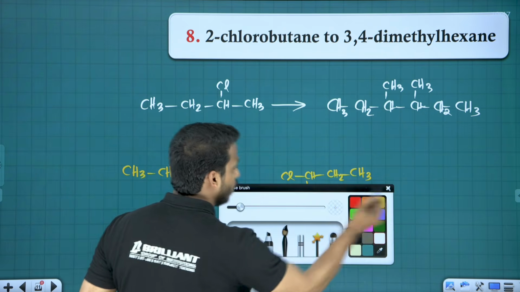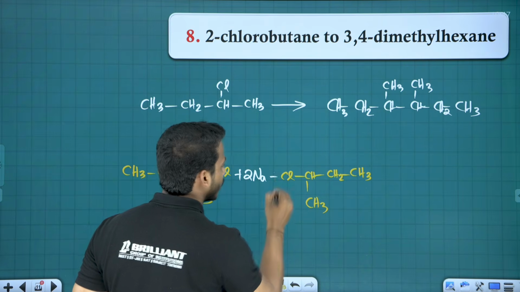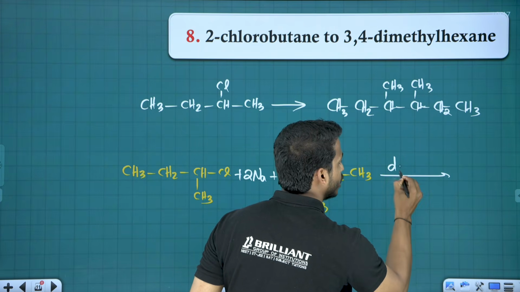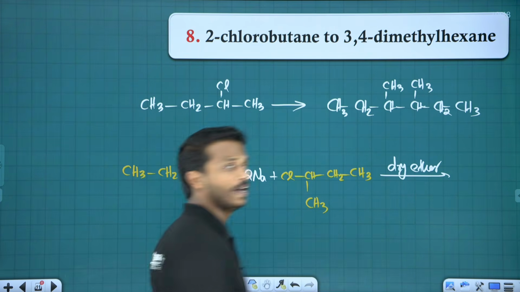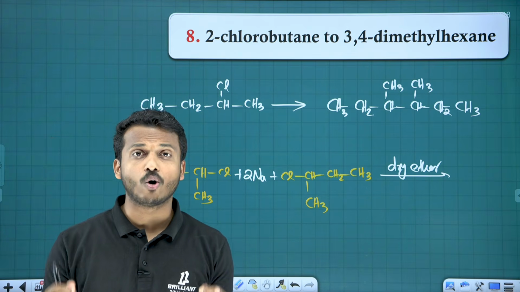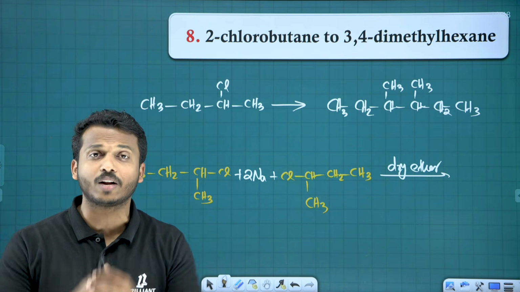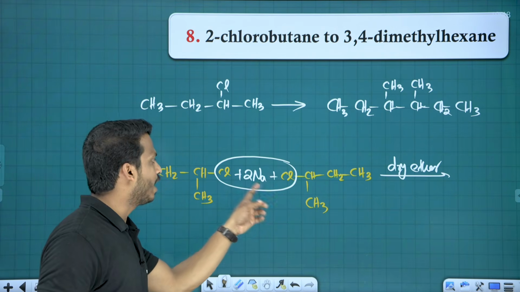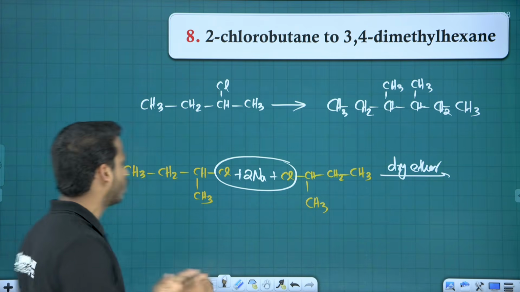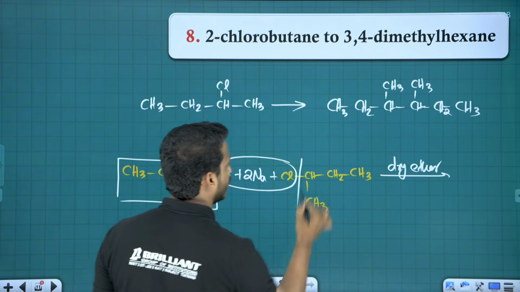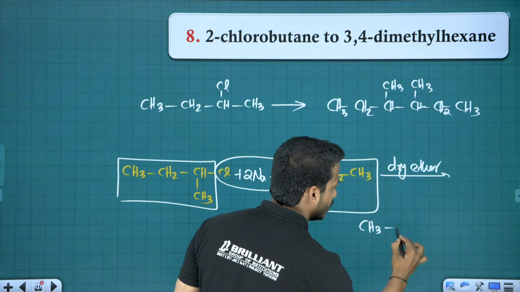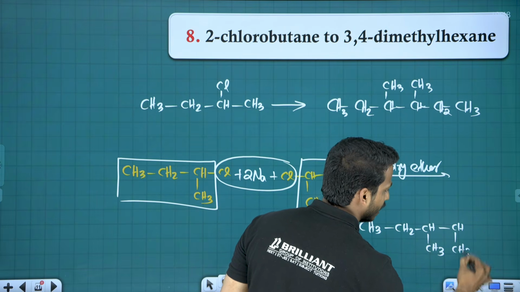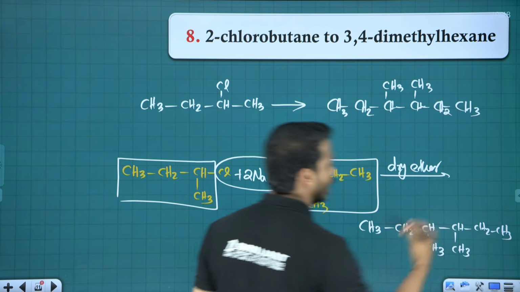Ready. And in between what are we using? 2 sodium. Balancing not compulsory there. Why are we using sodium? And you know the medium is what? Dry ether medium. Yes, my dear. What is Wurtz reaction? When haloalkane reacts with sodium in dry ether, we get higher alkane. How is it? Sodium takes this chlorine out. So 2Na takes both of the chlorines and 2NaCl goes out, and this alkyl group joins with this alkyl group, you will get the compound CH3CH2CHCH3CHCH3 and then again CH2CH3. Yes, we are getting the product.